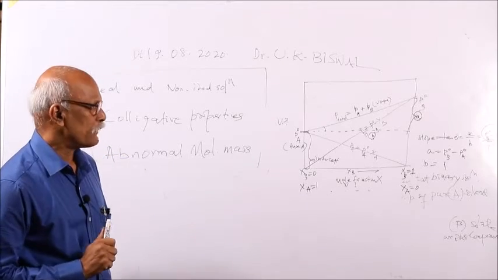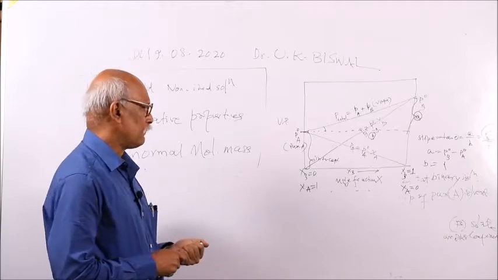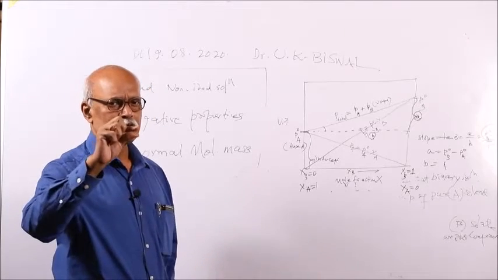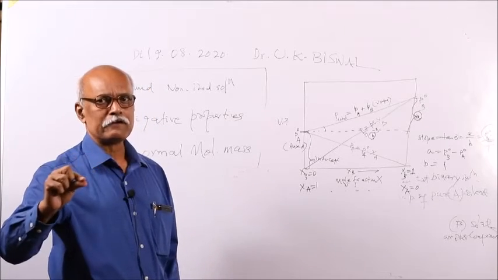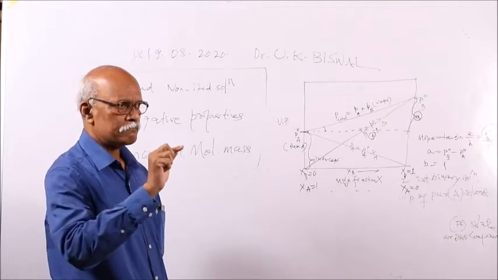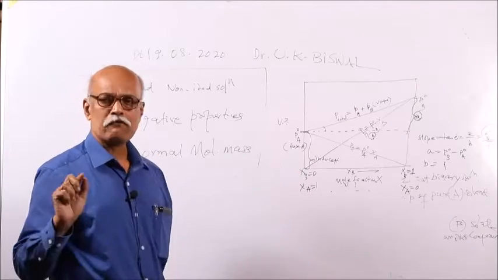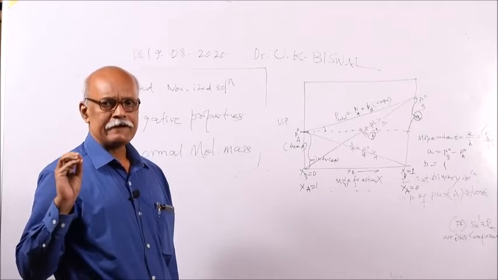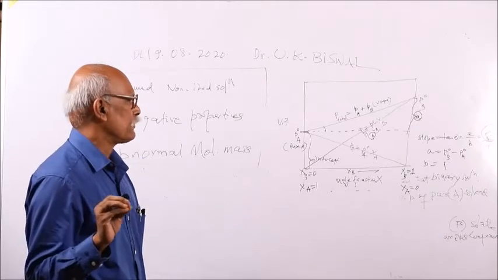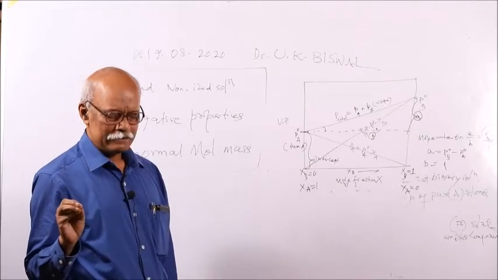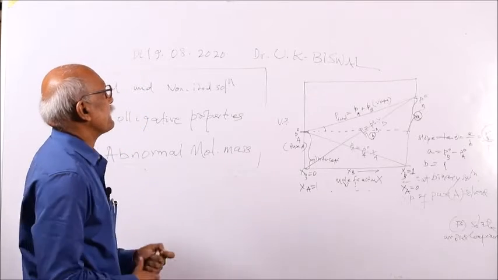If there are two components, the mole fraction is the number of moles of that component divided by the total number of moles. That means the mole fraction of A will be equal to the number of moles of A divided by the total number of moles of A and B, that means Na plus Nb.